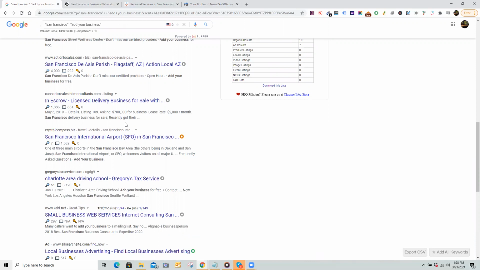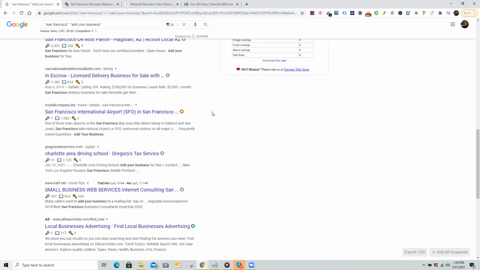Just so you have some context and you have a background on it. Because, like I said, if you know the client is listed in San Francisco, California, you're going to know very quickly that San Francisco AZ is not what we want. I don't even want it. It's to make sure that you're not wasting your time on stuff you shouldn't be doing. So San Francisco Diocese Parish, once again, Flagstaff, that's a disqualifier.